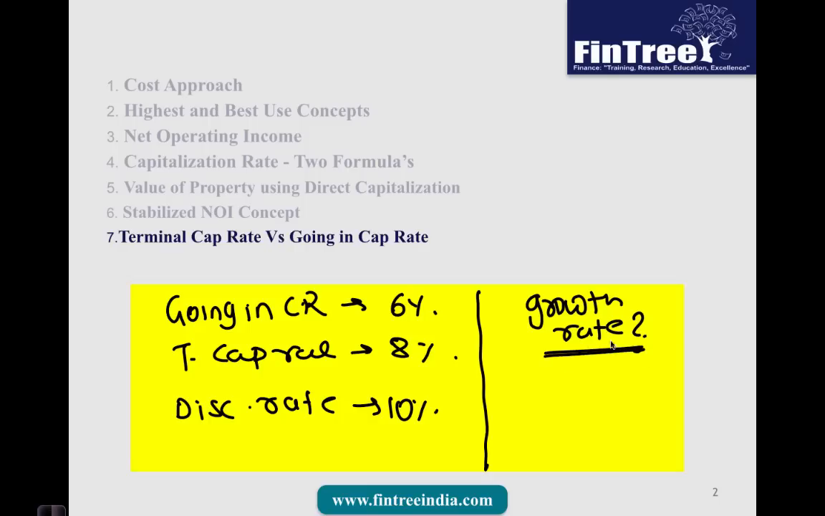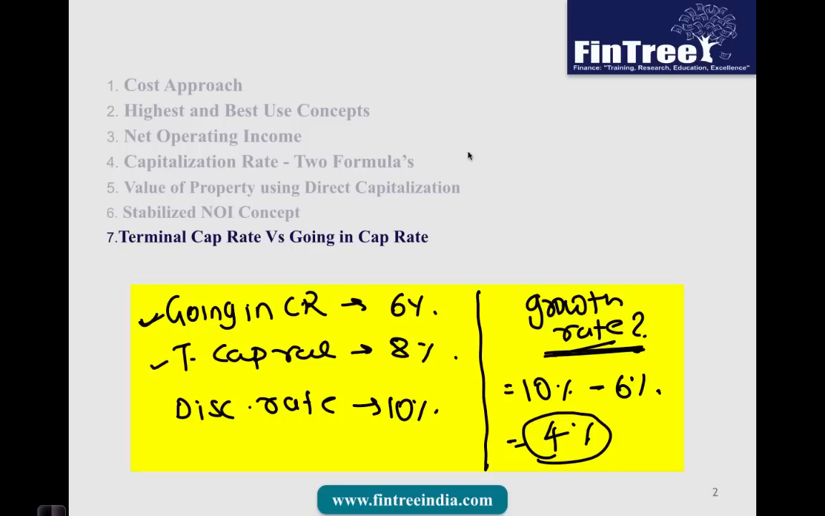Now the question is, when you're calculating growth rate, we know that growth rate would be simply discount rate minus the cap rate. But should we use terminal cap rate or should we use going-in cap rate? Based on the solution provided for that particular question in the CFA text, your answer here would be 10% minus 6%, which would be 4%.